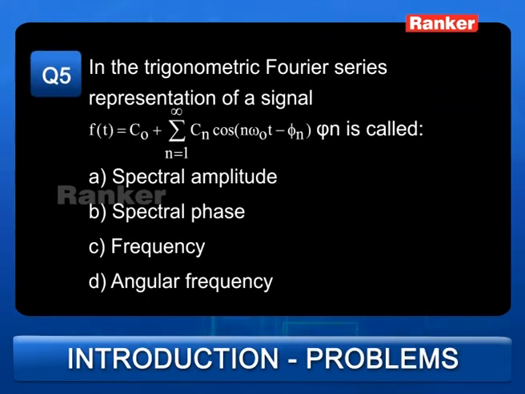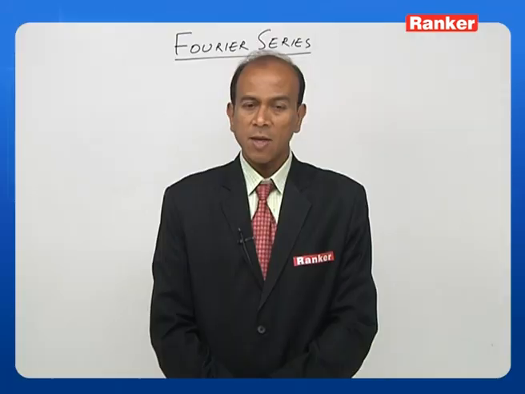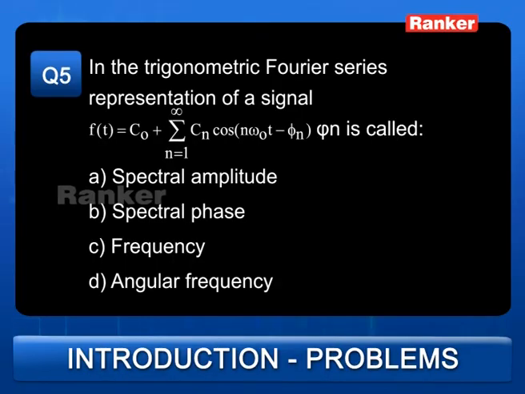Let us see the fifth question. In the trigonometric Fourier series representation of a signal, f of t is equal to C0 plus summation n is equal to 1 to infinity Cn cos(n omega naught t minus phi n). What is phi n called as? The choices are A, phi n is called the spectral amplitude; B, phi n is called spectral phase; C, phi n is called frequency; D, phi n is called the angular frequency. So the answer is phi n is called the spectral phase, and the answer is choice B.